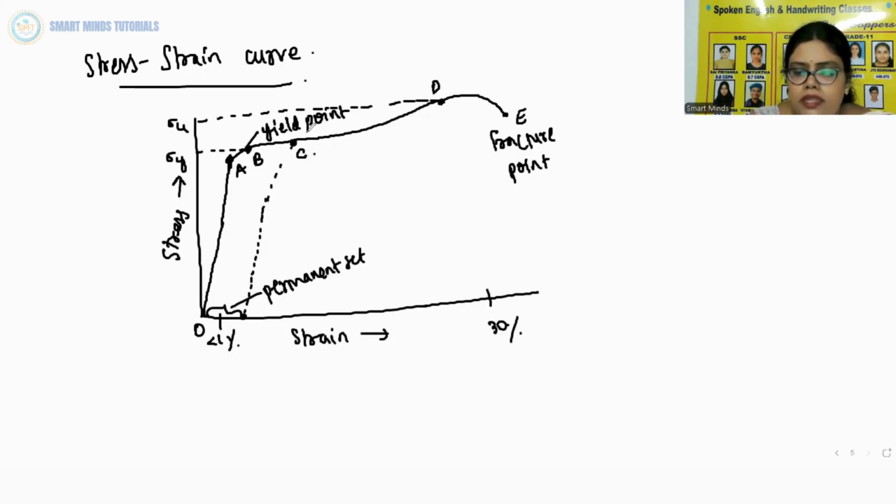And the point D on the graph is the ultimate tensile strength of the material. Beyond this point, additional strain is produced even by a reducing applied force, and fracture occurs at point E. If the ultimate strength and fracture points D and E are close, then the material is said to be brittle.